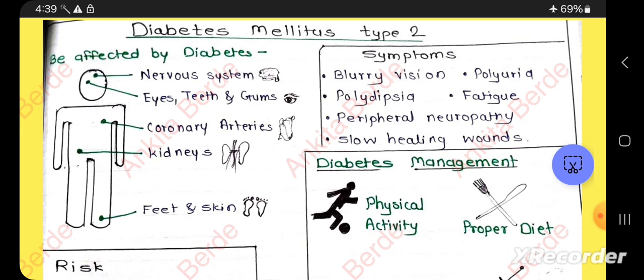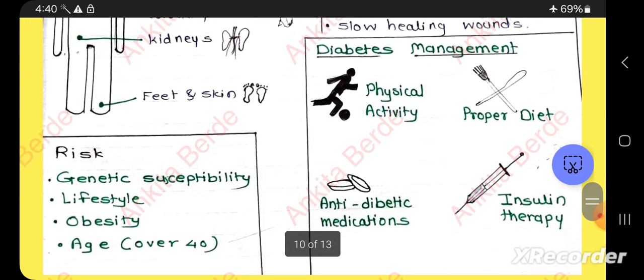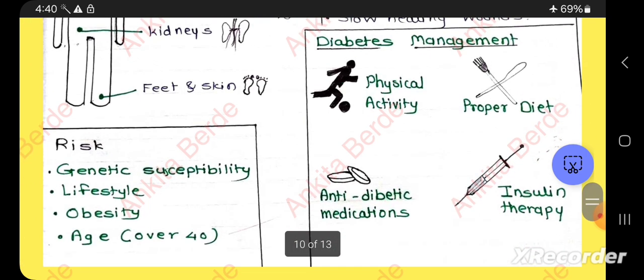By performing physical activities, by walking, then by doing exercise, then by taking a proper diet, then take the anti-diabetic medications which are prescribed by your doctor, and if required, take insulin therapy. So these are certain diabetes management measures.